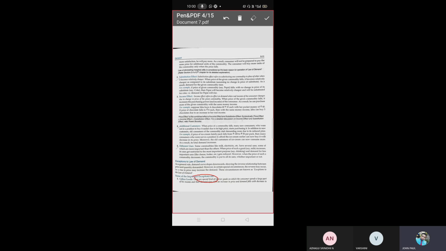This is a special kind of inferior goods on which consumers spend a large part of their income, and their demand rises with an increase in price and falls with a decrease in price.